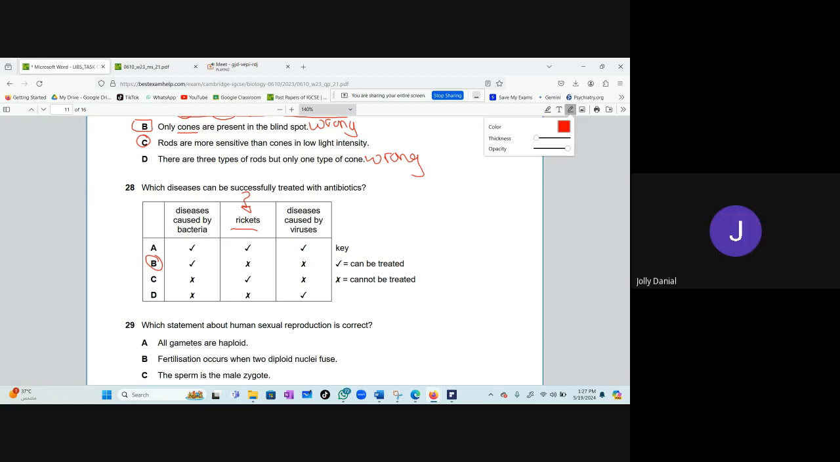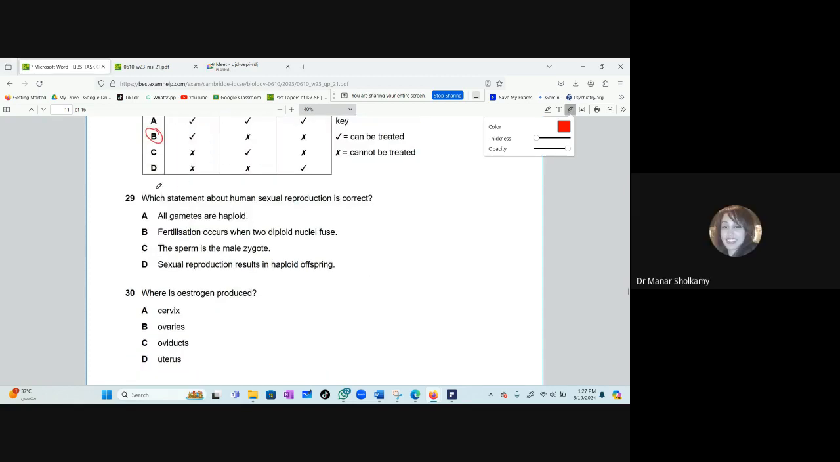Deficiency. Lack of disease. Vitamin Z. Yes, you're both correct. It's got nothing to do with bacteria or virus. It's a deficiency disease.